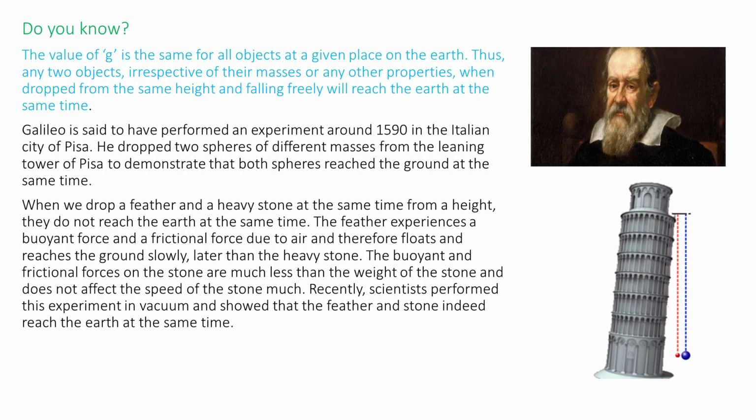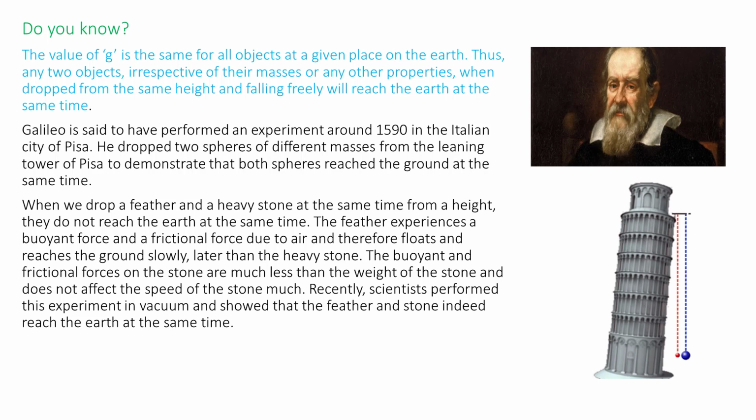Galileo is said to have performed an experiment around 1590 in the Italian city of Pisa. He dropped two spheres of different masses from the Leaning Tower of Pisa to demonstrate that both spheres reached the ground at the same time.